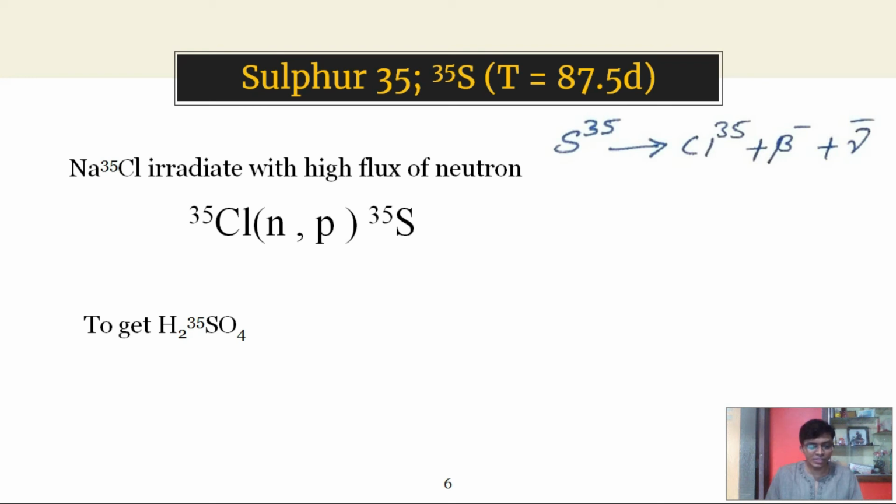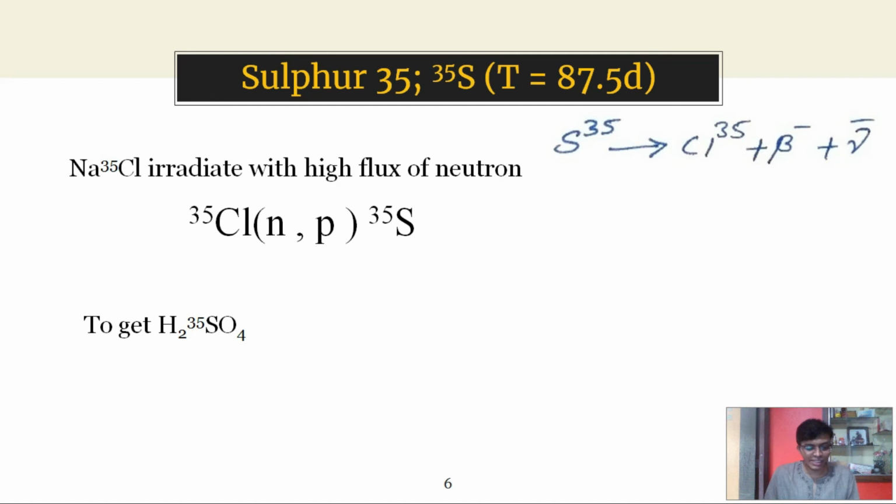Further, if we want to get isotopic labeled sulfuric acid containing sulfur 35, then this irradiated sodium chloride should be allowed to stand for about a week. After a week, sodium 24, which has a half-life period of 15 hours, and chlorine 38, which has a half-life period of 37 minutes, all decay completely.